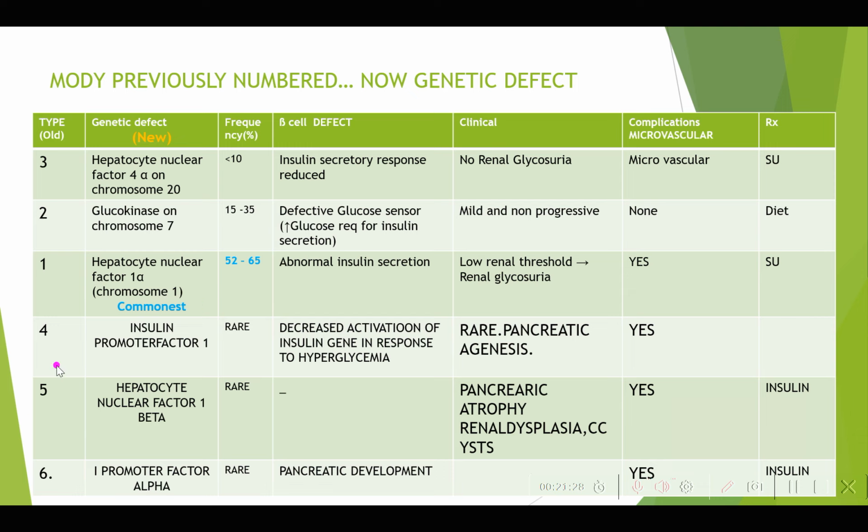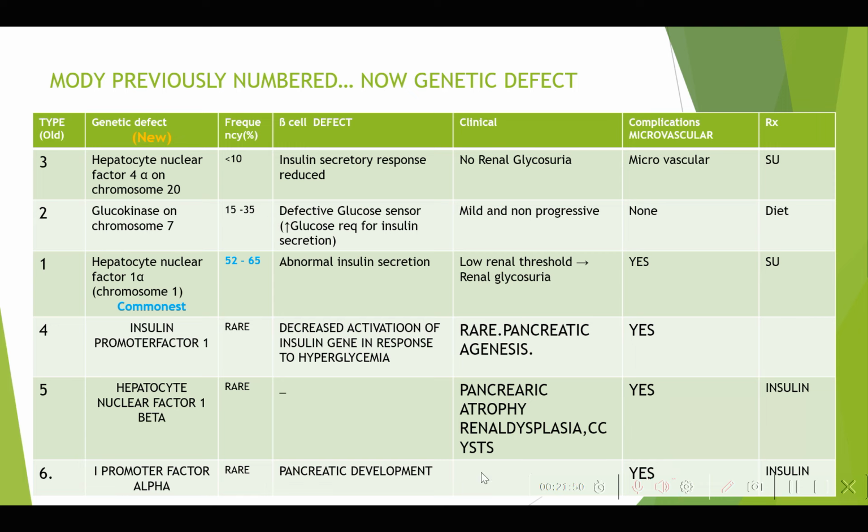Now going to 4, 5, 6, the one thing about 4, 5, 6 is that most of them have some pancreatic problem. In type 4 it's pancreatic agenesis, type 5 is pancreatic atrophy, and type 6 also has some degree of pancreatic involvement. They are very rare, and because of the pancreatic involvement they usually require insulin, and they all have microvascular complications. So let me summarize them all together.